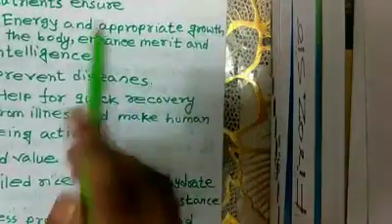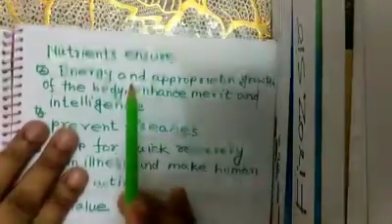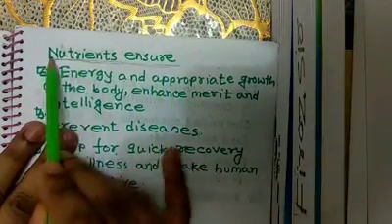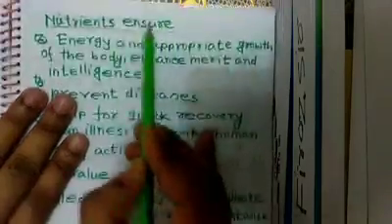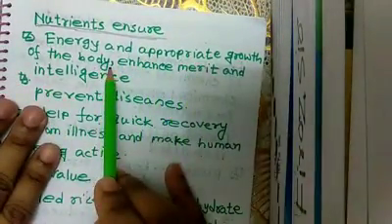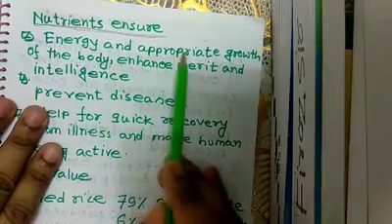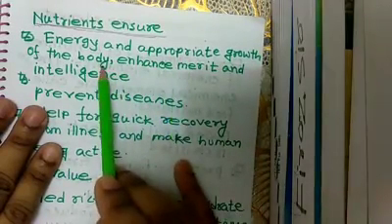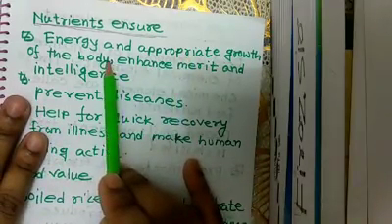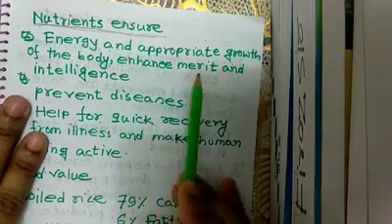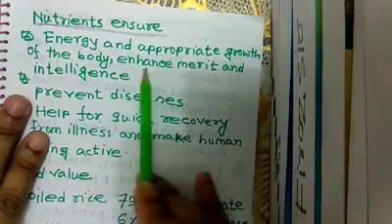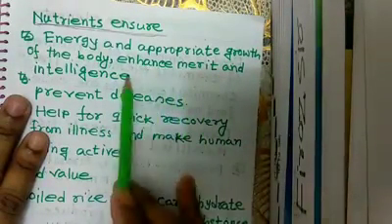Now, nutrients. What will be ensured by the nutrients? Energy and appropriate growth of the body. Nutrients give us energy and appropriate growth of the body. They ensure the growth of the body, and enhance merit and intelligence. This is very important, that it controls merit and intelligence.